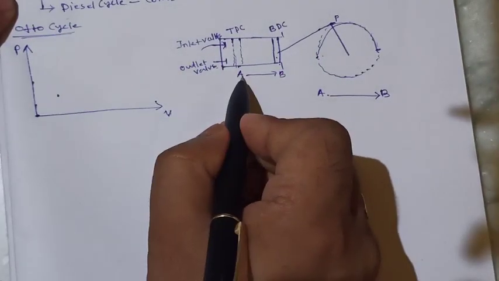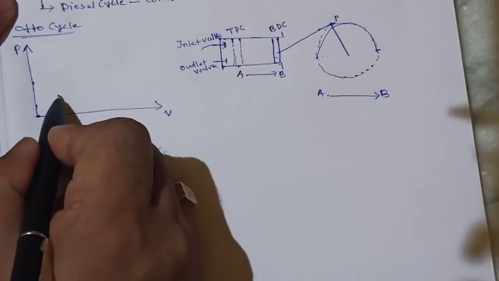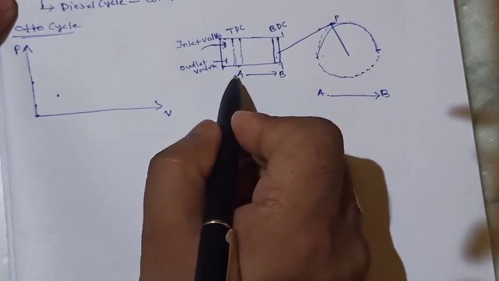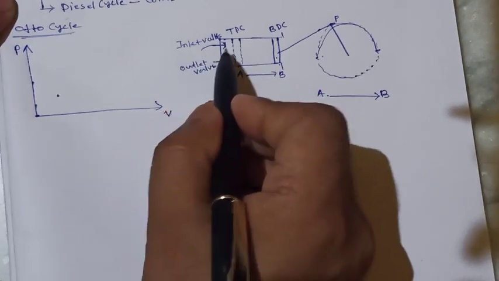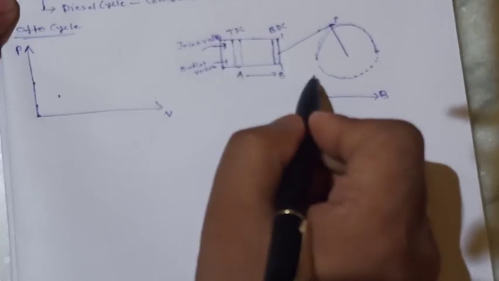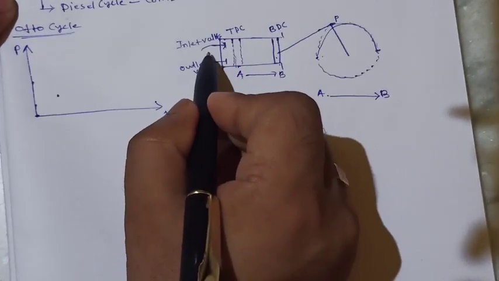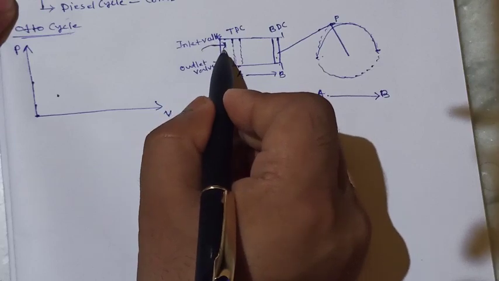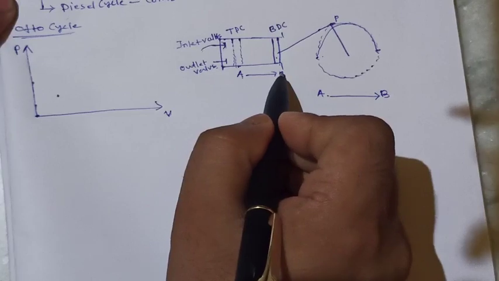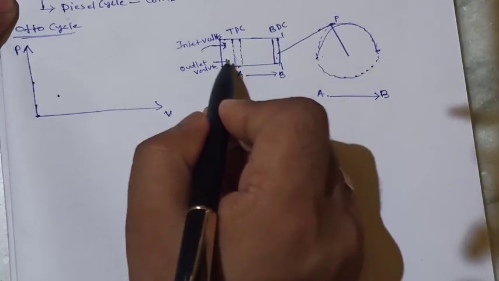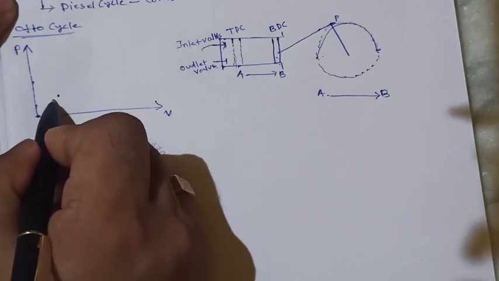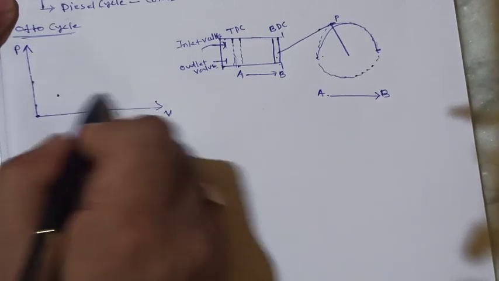This piston is moving from A to B, and that is a constant pressure process. Why is it a constant pressure process? Because when fuel is easily entering, no pressure is created and the piston easily moves from A to B. So A to B will be a constant pressure process.